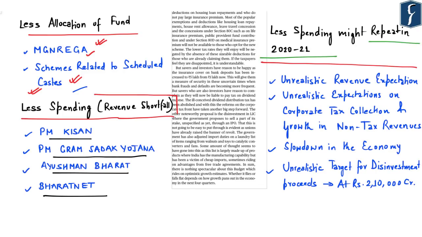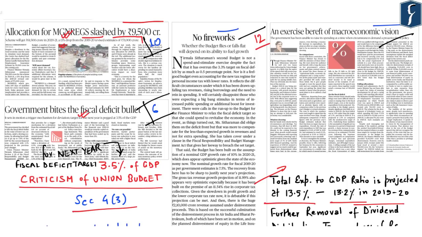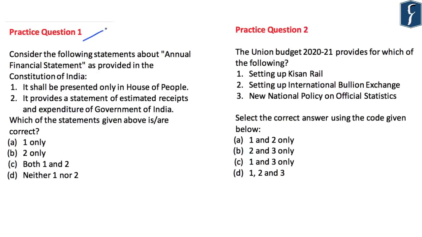And this would be mainly because of unrealistic revenue expectations, unrealistic expectations on corporate tax collection, as well as growth in non-tax revenues with respect to the slowdown in the economy, and also unrealistic target for disinvestment proceeds, which has been set at rupees 2,10,000 crore. So these are some of the criticisms provided by the editorial as well as the lead article appearing on page number 12. Now after our discussion, these are your practice questions.